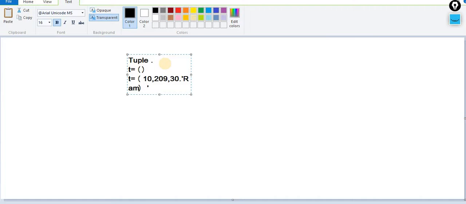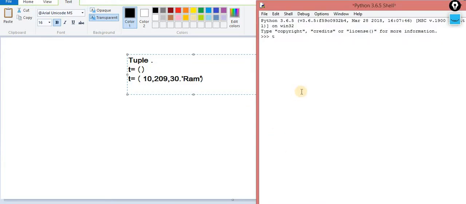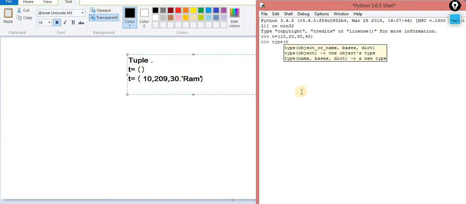So this is the concept of the tuple, exactly the same, there is no difference, but this is the concept of immutable objects, as we know very well. Immutable object means you are not supposed to change any content. If I show you the tuple over here, these parentheses will represent it as a tuple. Now if I check the type, you will get the type of T is tuple.